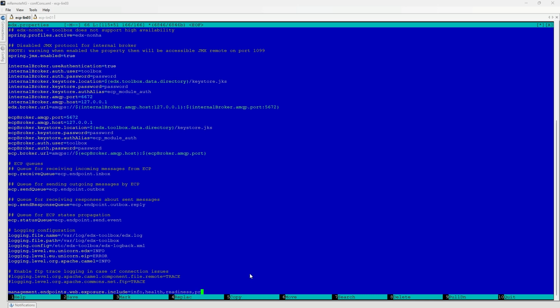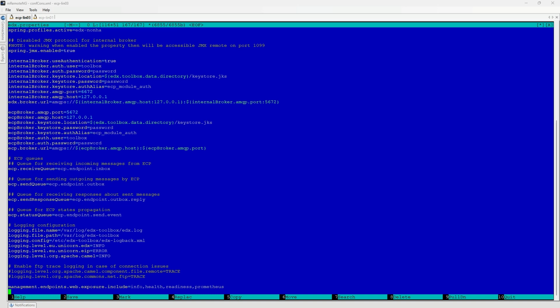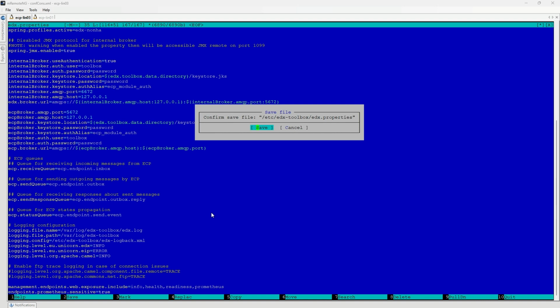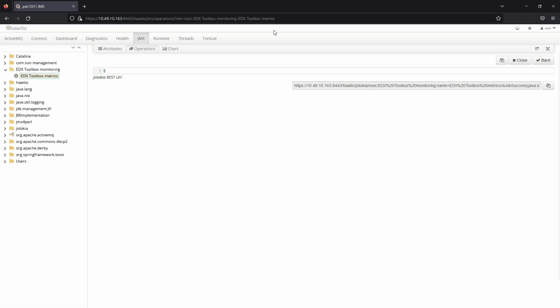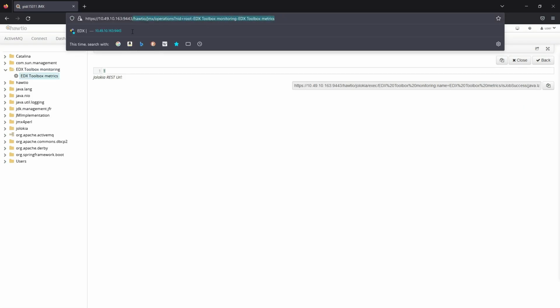To enable them, go to edx.properties and add prometheus to the list in the management.endpoints.web.exposure.include property, and also add the endpoints.prometheus.sensitive property with value true. After restart of EDX, the metrics will be accessible on EDX address/actuator/prometheus.